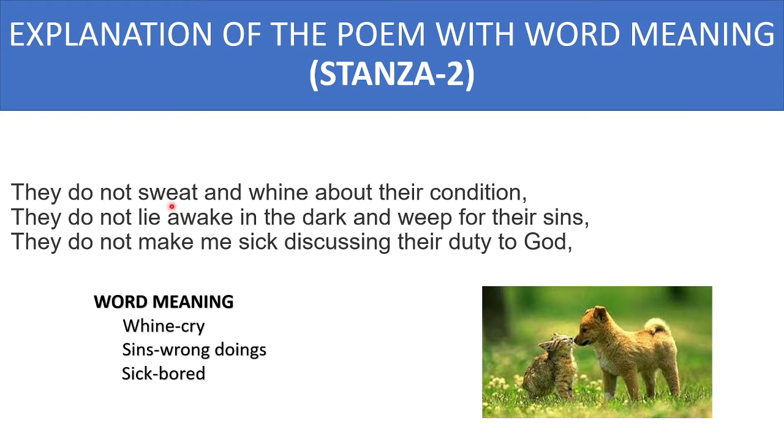The animals do not complain and whine and cry about their conditions like human beings, because human beings complain about their condition as they are not satisfied with their own lives, but animals are satisfied with their own lives. They are self-satisfied, they are peaceful. So the poet is saying that they do not sweat, they do not complain and whine, and they do not complain and cry about their condition. Clear?